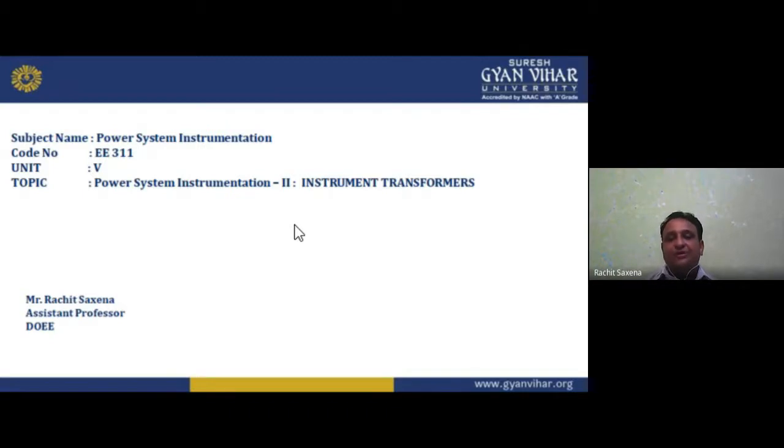Okay, I hope you understand about unit number 3. Then we have unit number 4. In unit number 4, these are the measurements. Basically we can say power system instrumentation part 1, instrumentation number 1. In this power system instrumentation number 1, one thing is there: how can we measure the voltage and current.